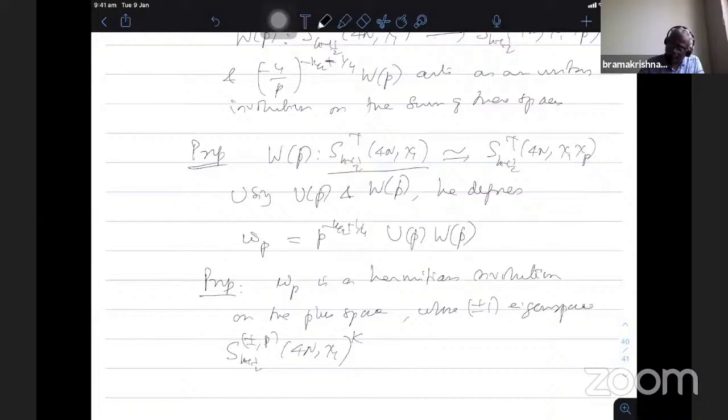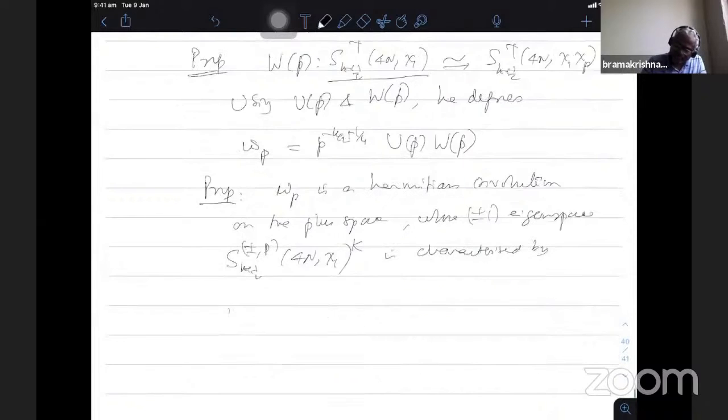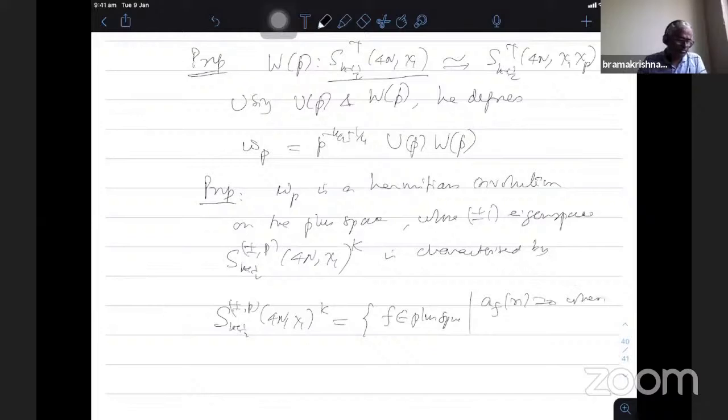Here it is characterized by S_{k+1/2}^{±,p}(4N, chi_1) in the Kohnen plus space, which is nothing but the set of all f belonging to the plus space such that a_f(n) is 0 when epsilon times (-1)^k n over p is plus minus 1, respectively minus plus 1.